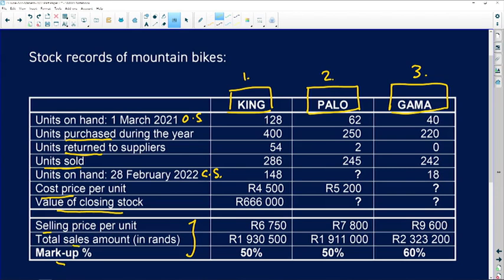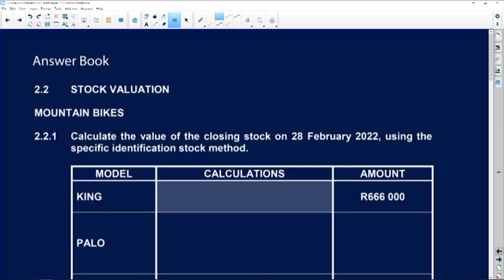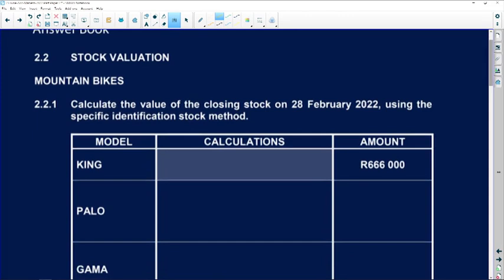They're even giving me markup. Right, now that I'm familiar with the info that I have, let's look at the questions in terms of the mountain bikes. The very first question wants us to calculate the value of closing stock on the 28th of Feb 2022 using the specific identification method for stock valuation.